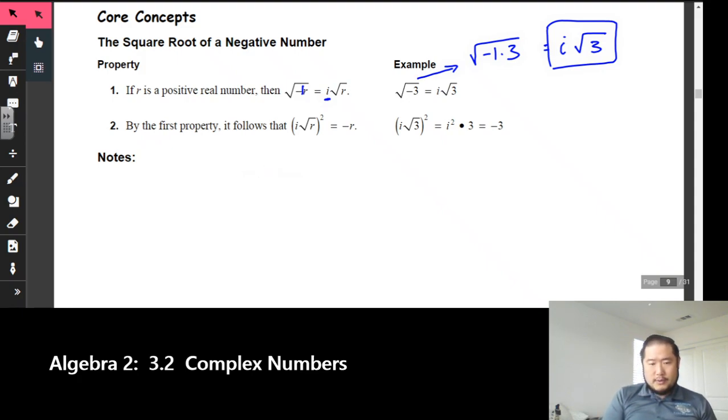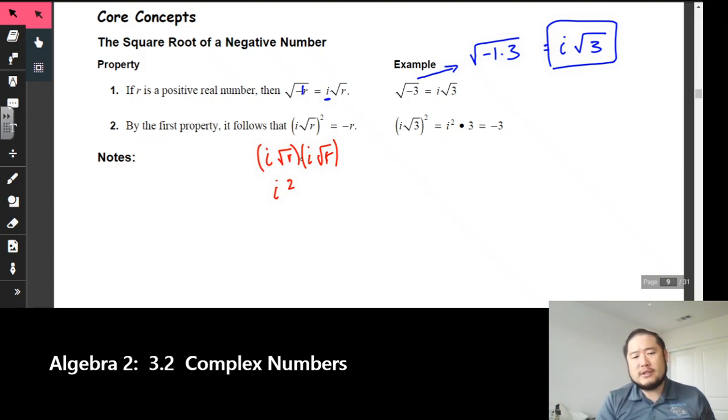Taking a look at number 2. Remember, if you have parentheses and an exponent, your best bet, especially in the beginning, is to realize that I need to expand it out. Because now if I get i times i, that gets me i squared. And rad r times rad r, when you multiply radicals together and it's the same on the inside, it equals itself. So we have i squared times r.